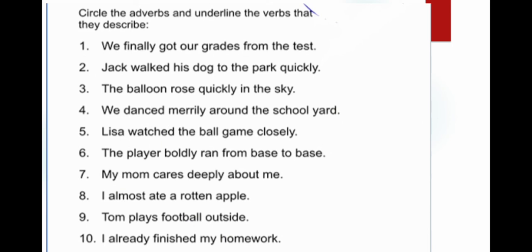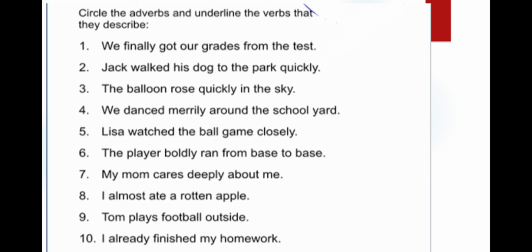First, we finally got our grades from the test. Second, Jack walked his dog to the park quickly. Third, the balloon rose quickly in the sky. Fourth, we danced merrily around the schoolyard. Fifth, Lisa watched the ball game closely.